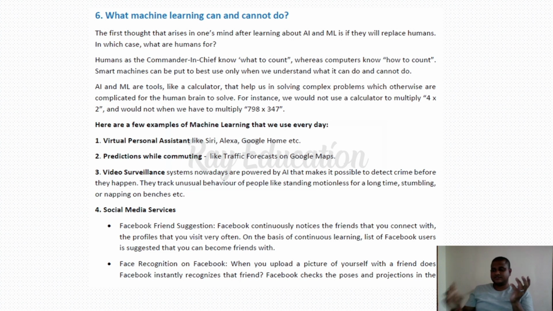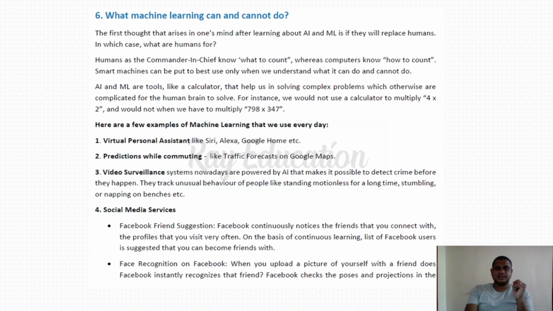Otherwise, for example, if this is a speaker, this is a headphone. This headphone just gives me the music in my ear. So we can't say this is artificial intelligence. This is a simple machine. So you must understand the difference between a simple machine and an AI based machine. AI based machines must work with the help of data.